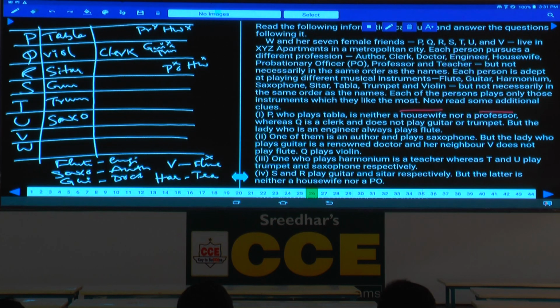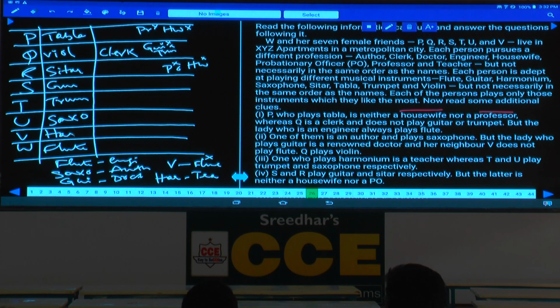Then what else is left over here? Now we need to find this out. Flute is an engineer. Where should this engineer be? Flute is W, because that person is not adjacent to V, isn't it? If flute is W, then harmonium is left over.